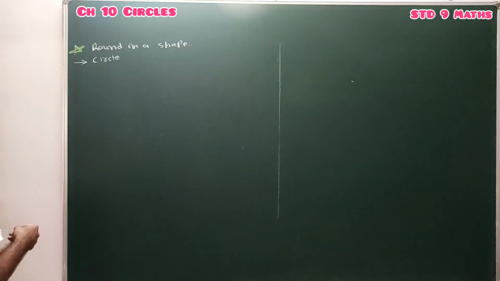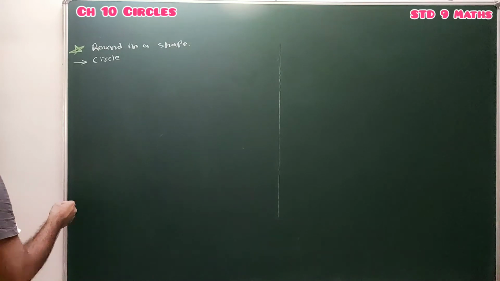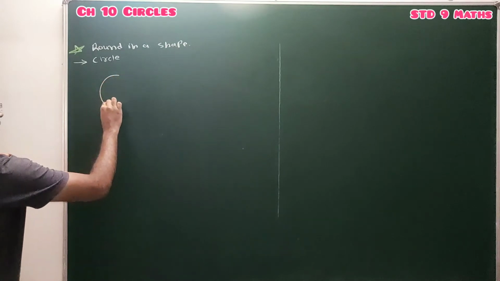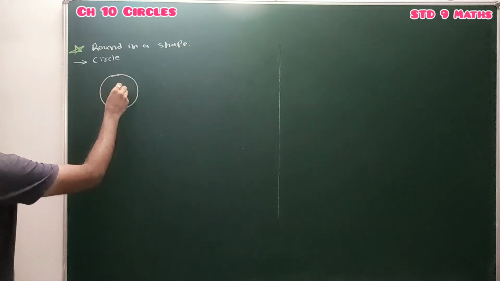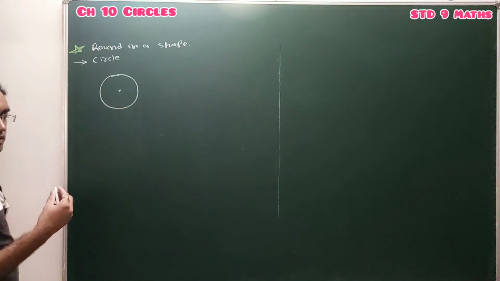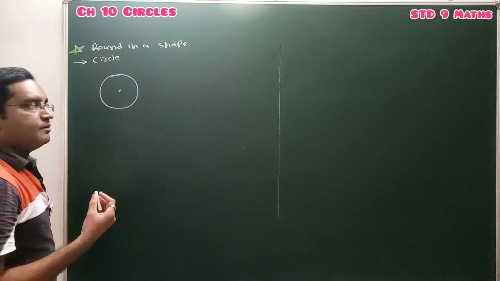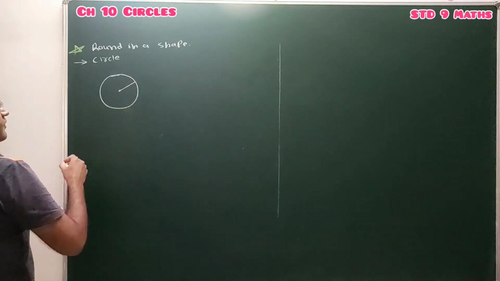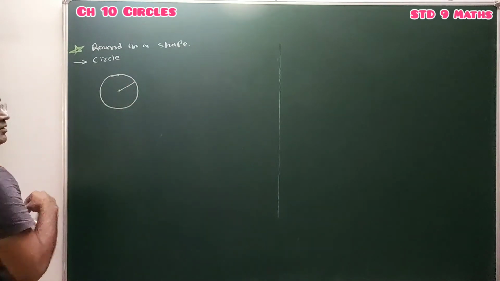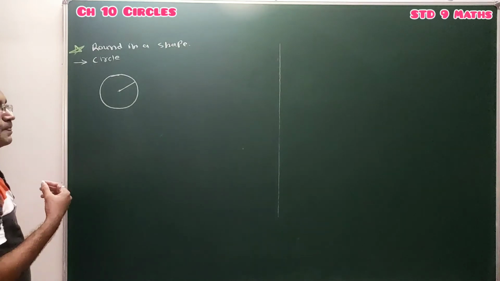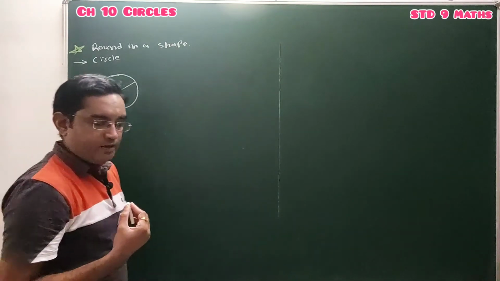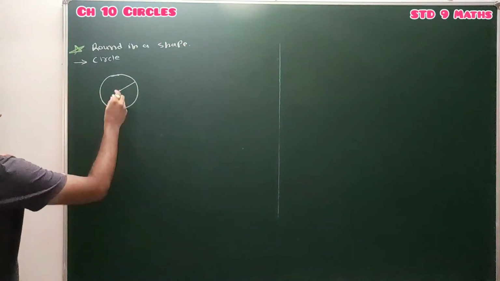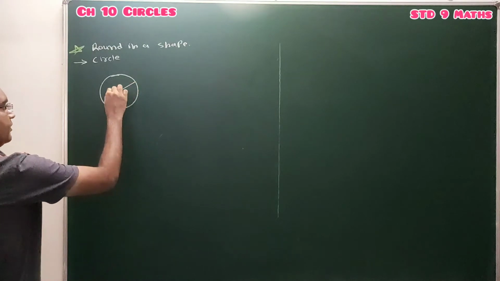So now first we have to define the circle. What is the definition of circle? Circle is the collection of all the points in a plane which are at a fixed distance from the fixed point. You can write down the definition of the circle. I repeat, the collection of all the points in a plane which are at the fixed distance from the fixed point is called a circle.